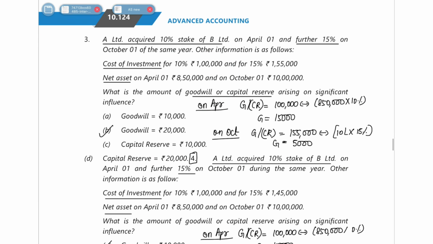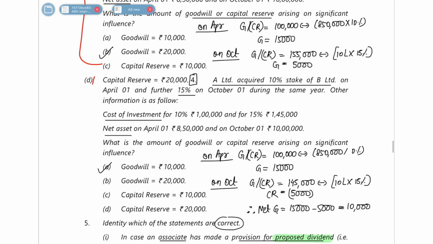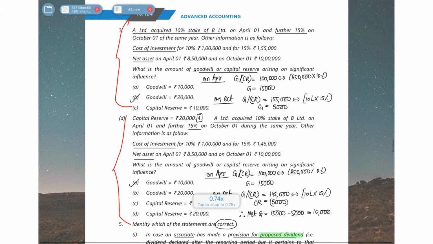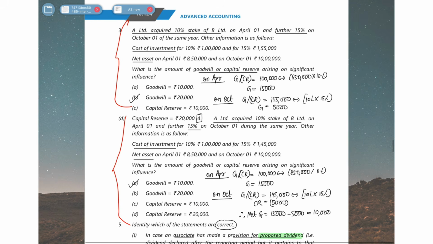I hope you understood this. Then in the next case, these two cases which are here are similar to what we had already studied above. So you could just take a screenshot of this or pause this and see how I have solved this and solve it in the same way. First it had a 10% stake, then it got a 15% stake, and then what happened?